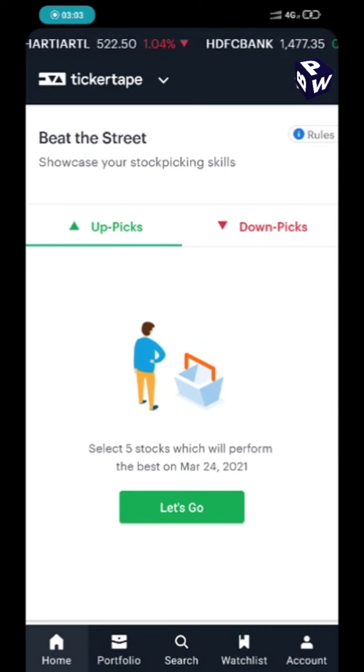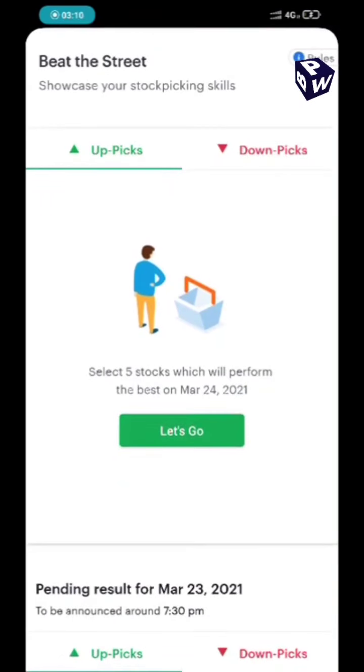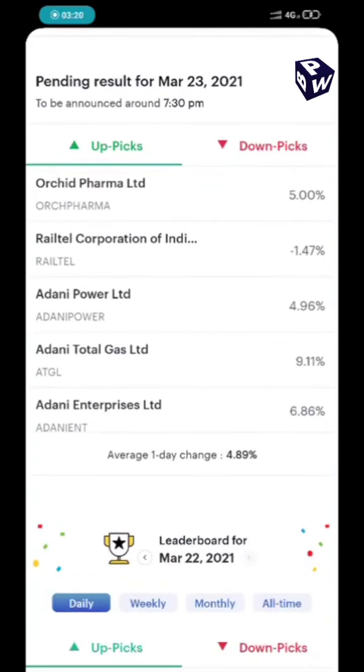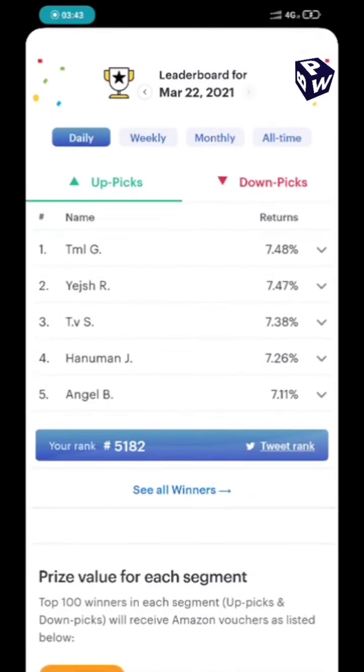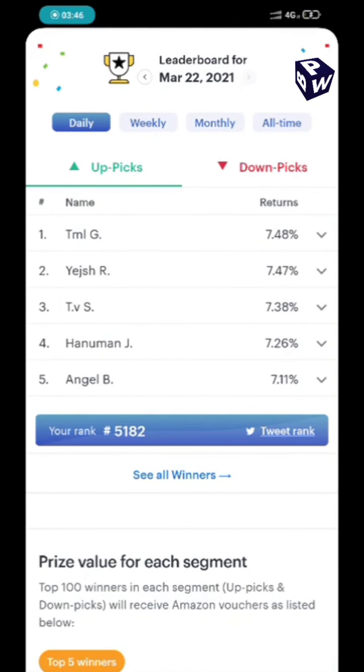So here you can see the two segments. Okay, you have to keep this in mind, the word segment. We'll talk about it. So here are the two segments. The one is up picks and the second is down picks. यहाँ पर आप देख सकते हैं पेंडिंग रिजल्ट फॉर मार्च 23 2021. दैट इज ये आज के सेलेक्टेड अप पिक्स और डाउन पिक्स हैं जो कि मैंने सबमिट किया है सेलेक्ट करके. And you can see on the right side the percentage changes for the up picks and percentage changes for the down picks.